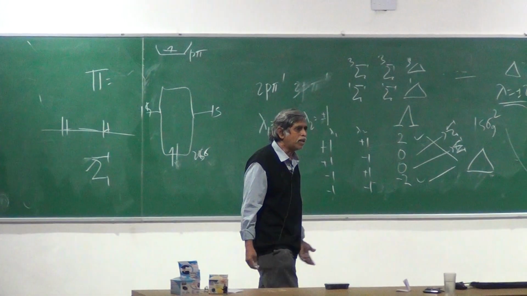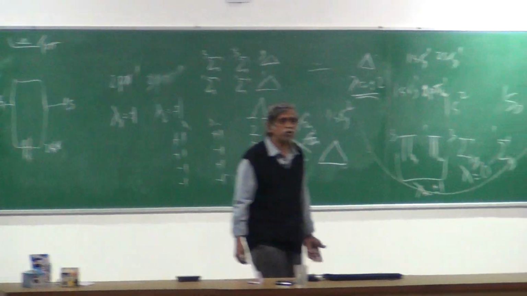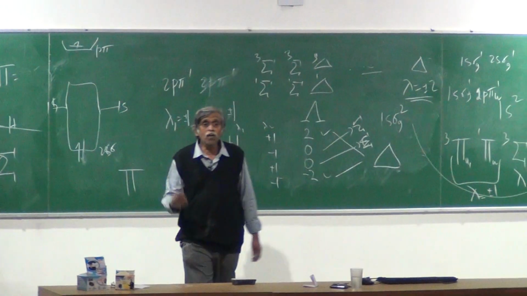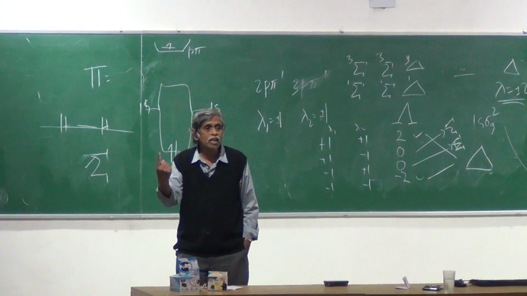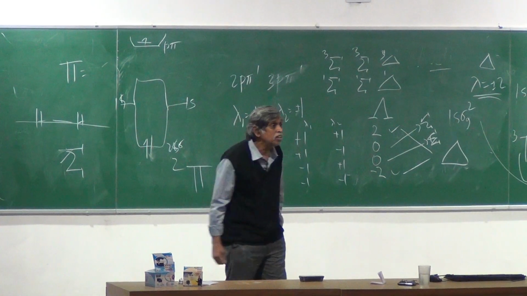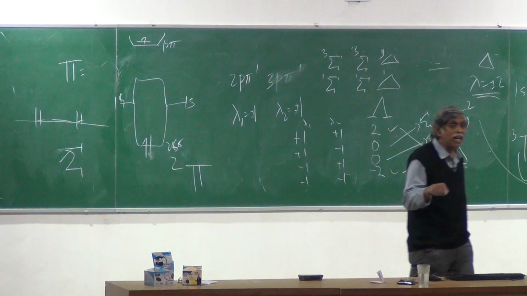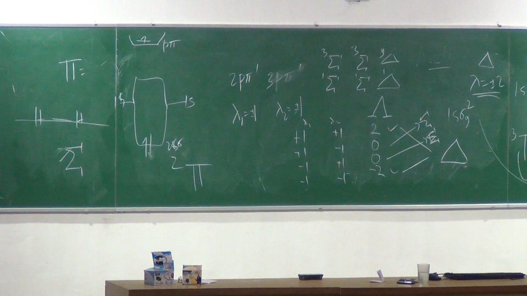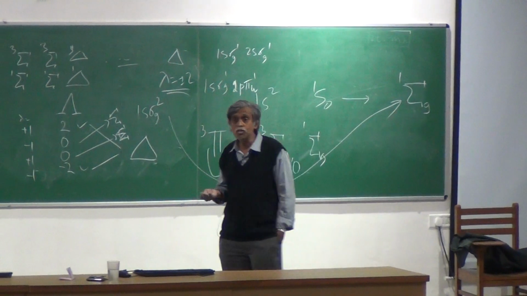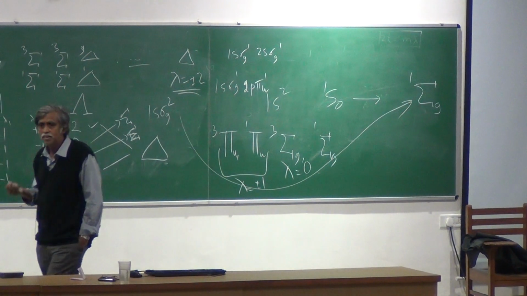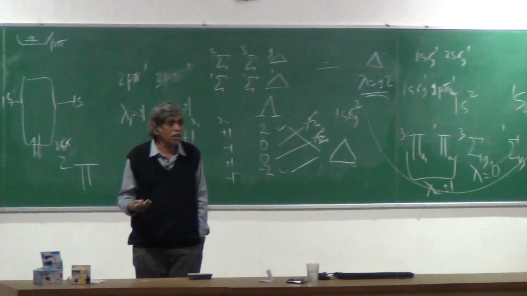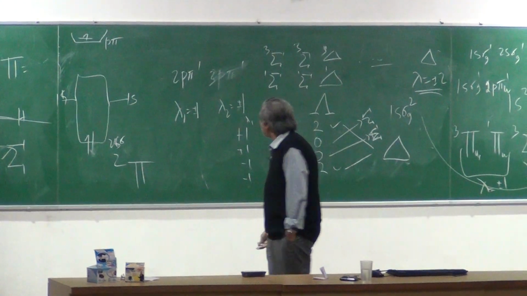Lambda equals 1. If lambda equals 1, what state are you going to be dealing with? A pi state. And if you had only one electron, what should be the spin? Doublet. Therefore, B2 plus will have as its ground state a doublet pi state. Hydrogen will have as its ground state a singlet sigma g. B2 plus will have as its ground state a doublet pi. And what would this be?